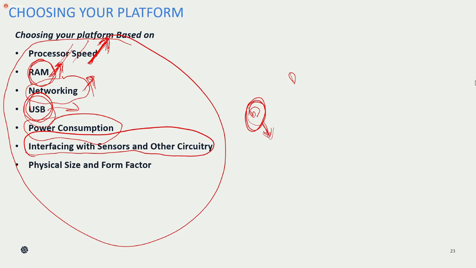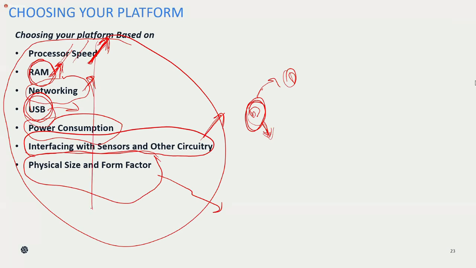And not only with the sensor, whether it is interfacing with other devices or other circuits or not, that is an important parameter and one of the major parameters we need to think about. Finally, we can say the size also, the physical size and form factor. This is also an important parameter, okay, where this is needed we can look into this.